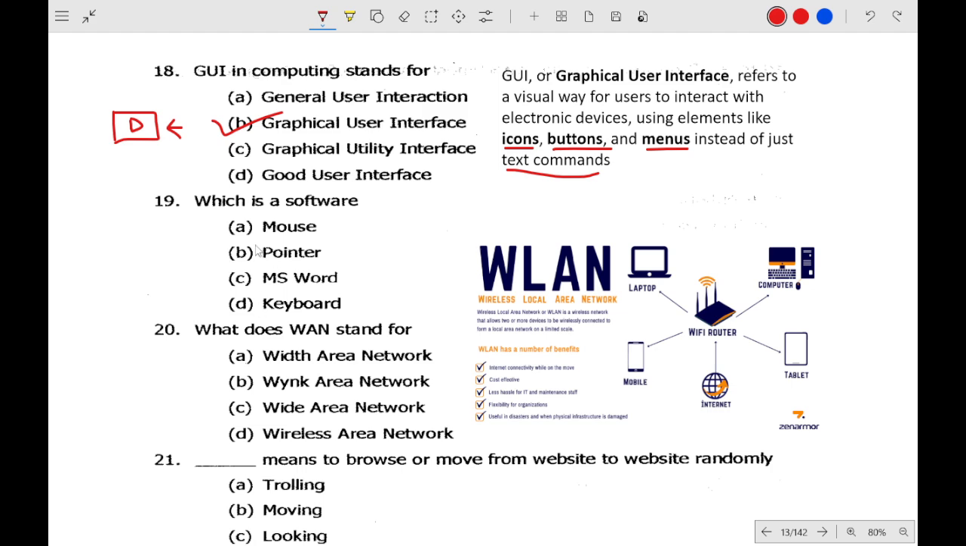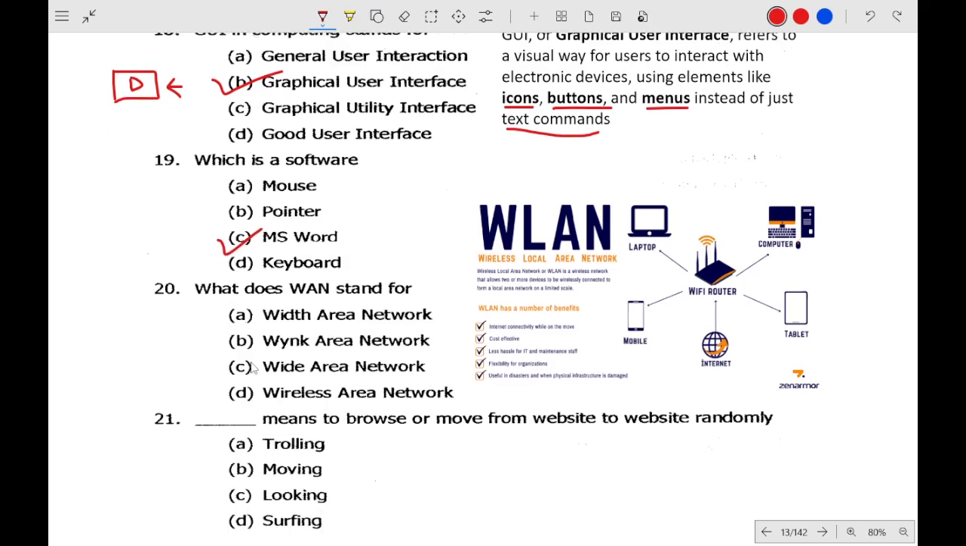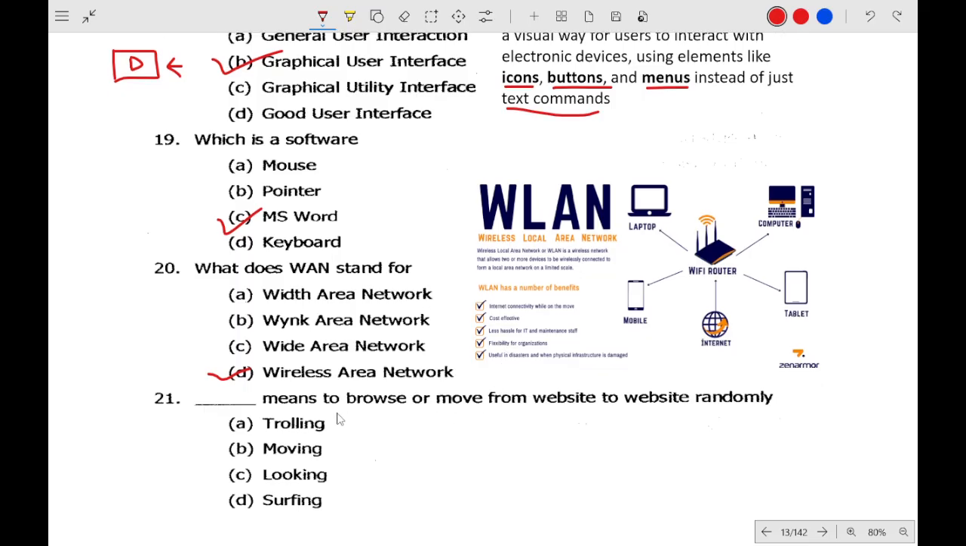Which of this is software? MS Word. What is WAN? WAN is the wide area network, not the wireless local area network, as you can see. What does it mean to browse or move from website to website? If we are moving from one website to another, this is called surfing, option number D.